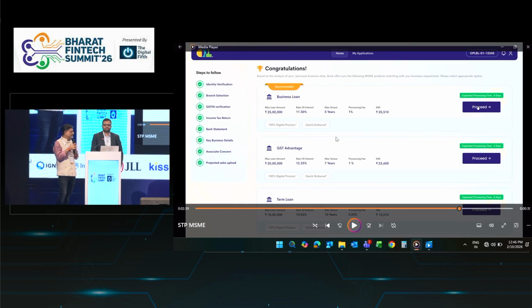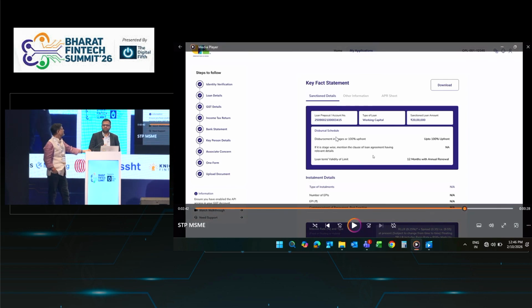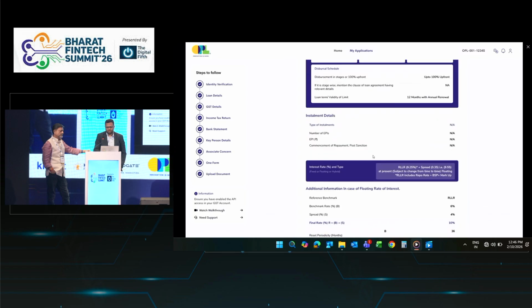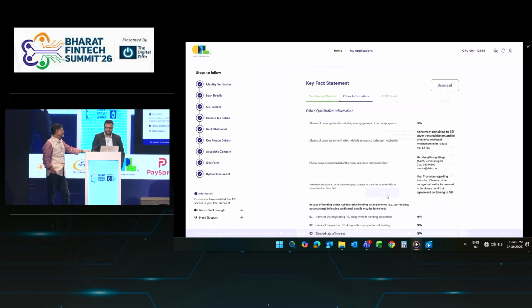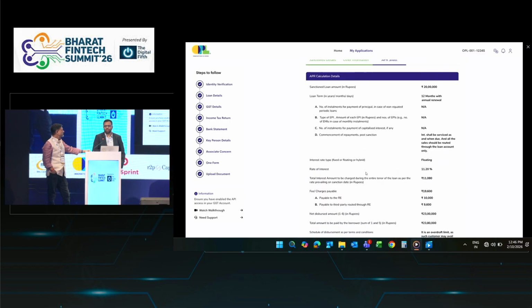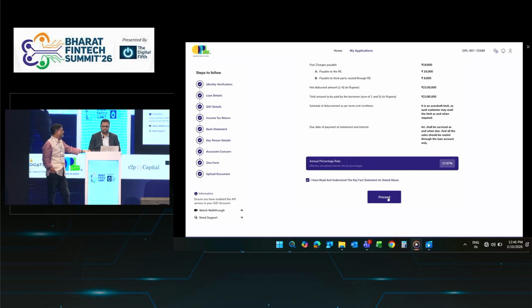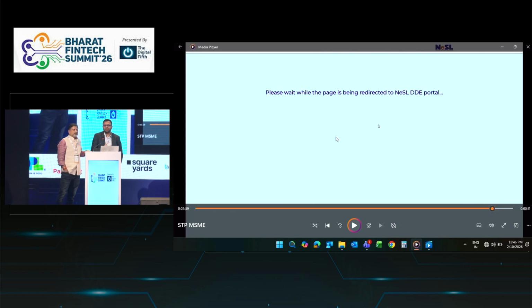So the customer can select it, and as I mentioned, if it is an ETB customer with CGTMSE, directly the KFS will be there. Again, the key fact statement, which is required by RBI for any digital lending. He can review this KFS and directly go to the digital signature and digital stamping process. Again, it is integrated. So as a banker, you do not need to go to each and every vendor. You can directly connect with this, and it is an end-to-end solution.